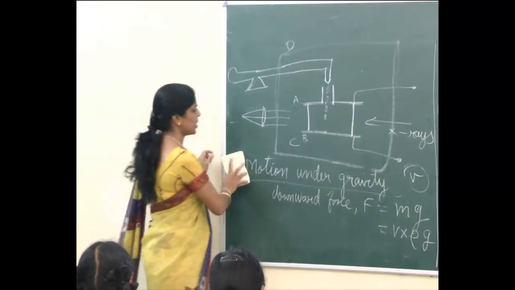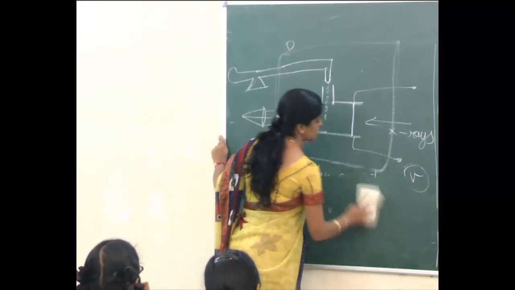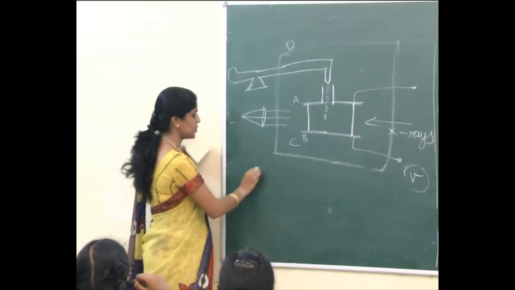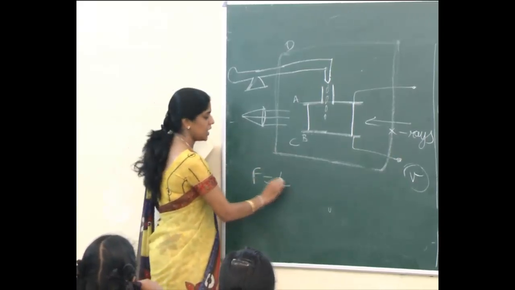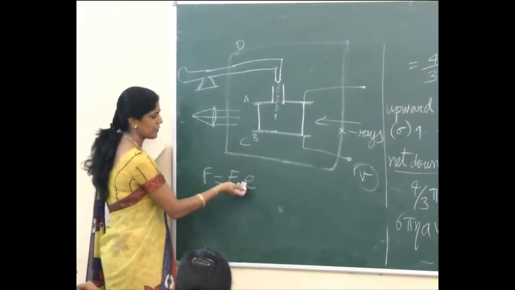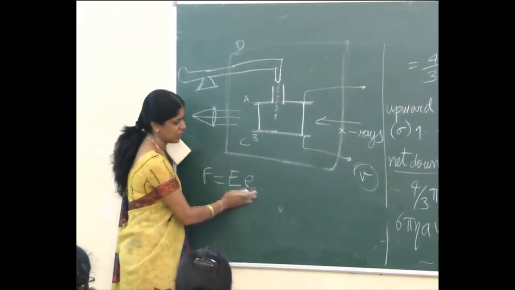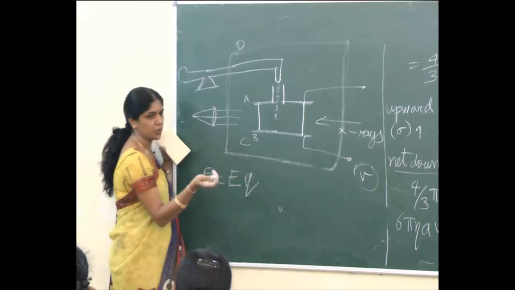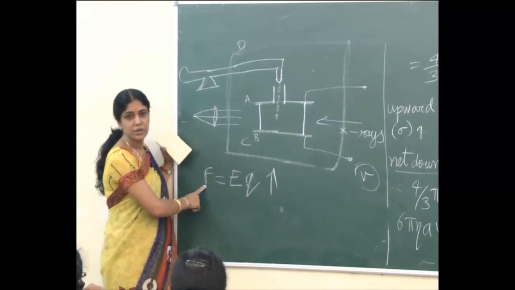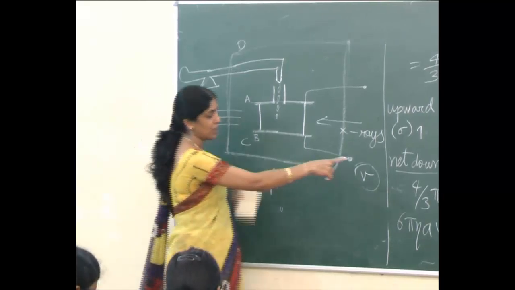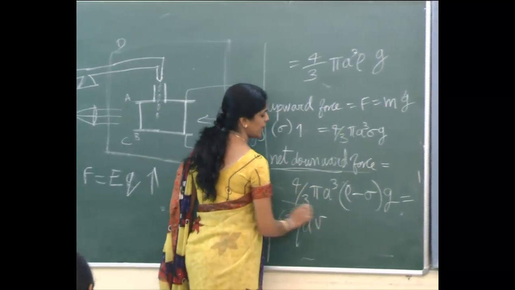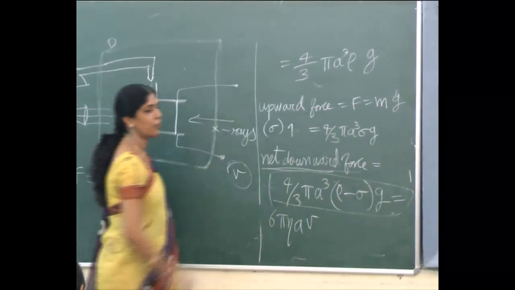Now I want to find out what is the electric force. Electric force formula இப்பதானே பார்த்தோம். What is the force due to the electric field? E into E, electric field strength into E. Here Q into the electron சொல்ல முடியாது. Let it be charged oil particle, let it be EQ. This one is your upward force acting. இது என்னது? Upward force acting. Already we have calculated what is the net downward force. It is given by 4 by 3 pi a cube (rho minus sigma) g.